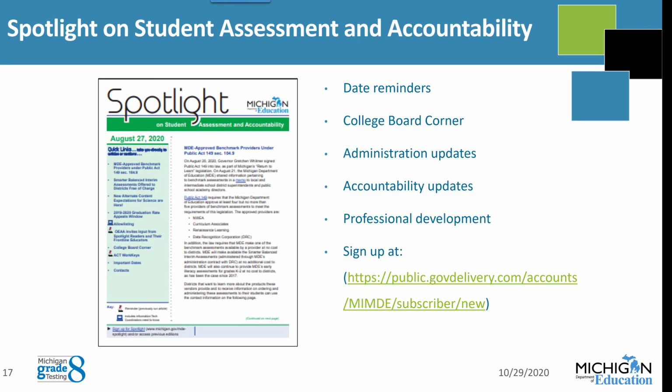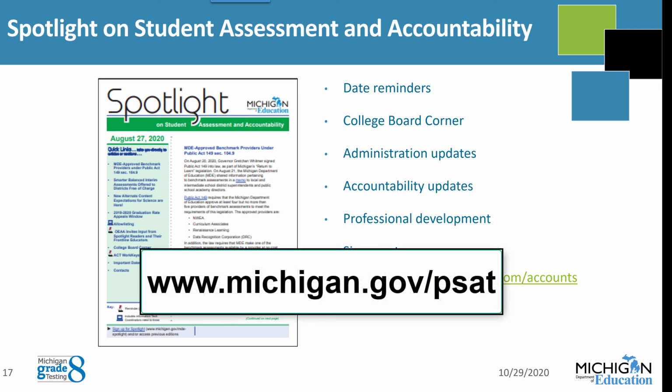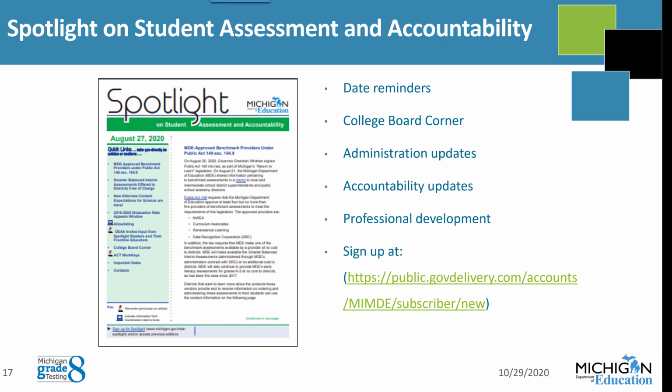The Spotlight on Student Assessment and Accountability is MDE's weekly newsletter related to assessment and accountability. Sections are specifically devoted to the College Board assessments. Sign up for Spotlight at the link listed on the top of the screen, or you can go to the PSAT webpage at www.michigan.gov/PSAT and click on the Spotlight icon under General Information.